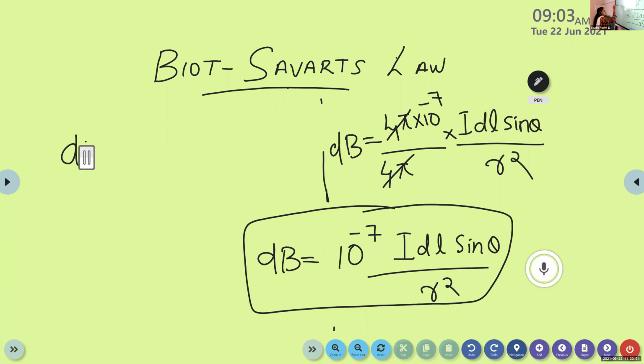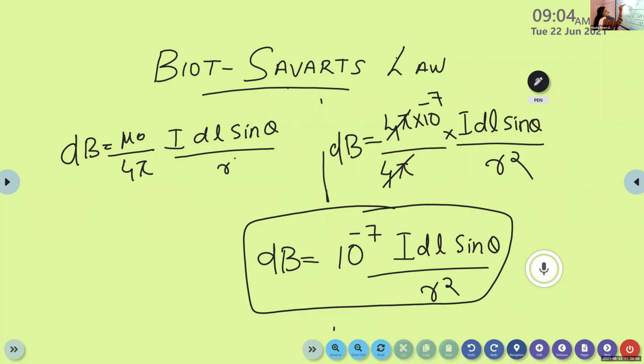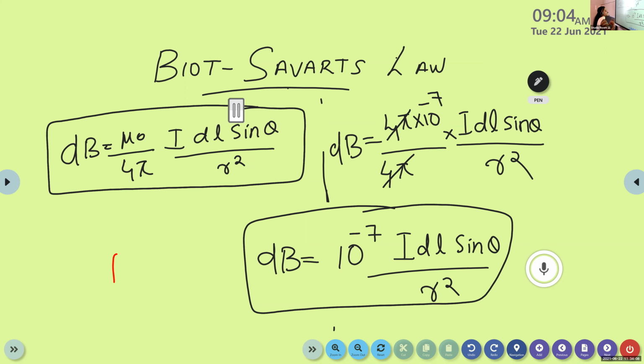So Biot-Savart's law is given by dB is equal to mu 0 by 4 pi IDL sine theta divided by r square, where mu 0 by 4 pi is known as the proportionality constant and mu 0 is known as the permeability of free space of the magnetic field.